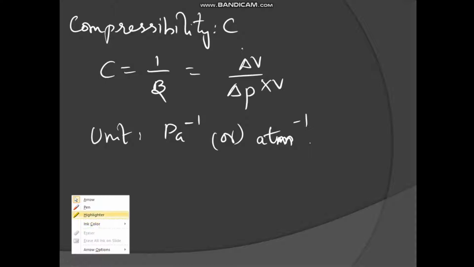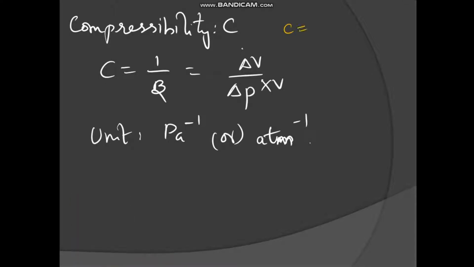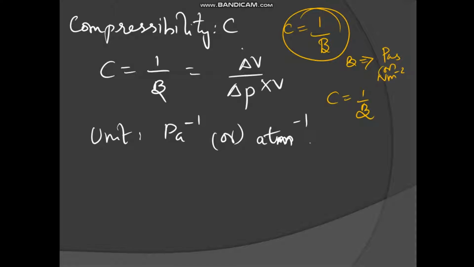What is compressibility? Let us see. Compressibility is nothing but the inverse of the bulk modulus. The unit of bulk modulus is Pascal or N m power minus 2. So compressibility is the inverse of bulk modulus, and the unit of compressibility is Pascal power minus 1 or N minus 1 m square or atm minus 1.